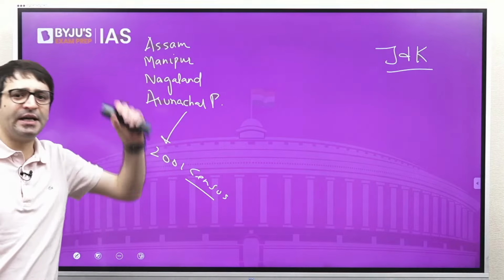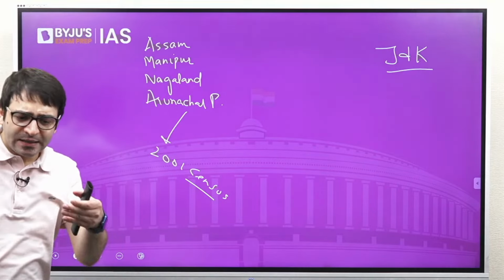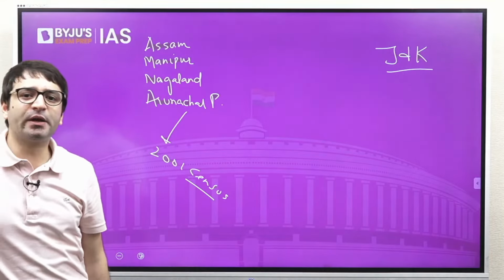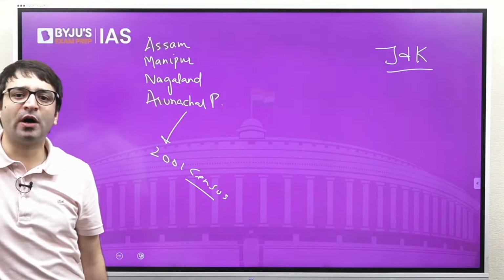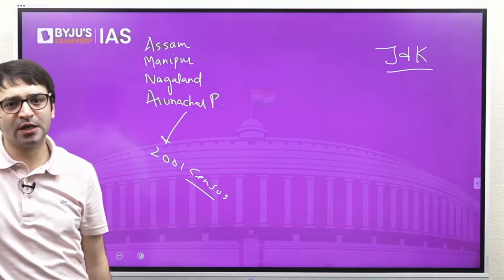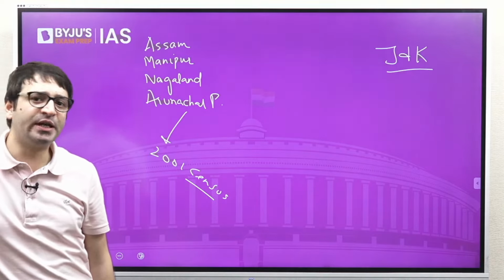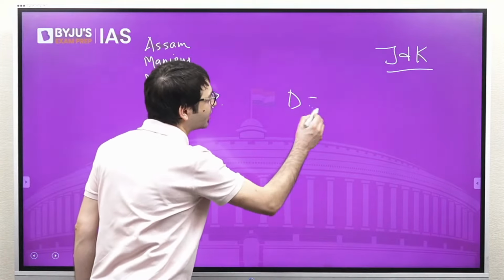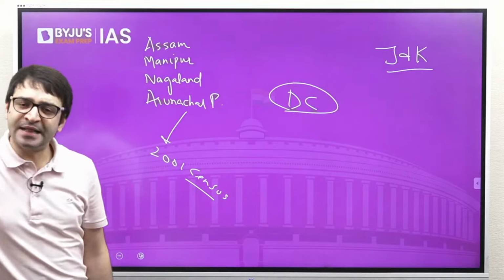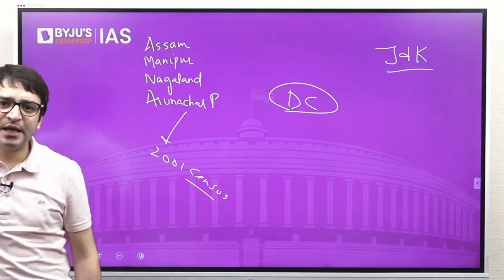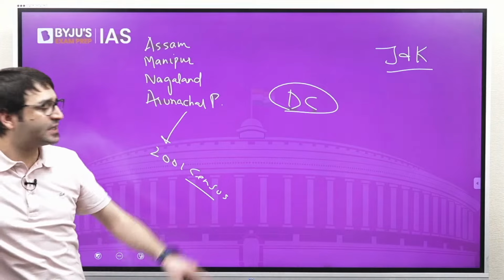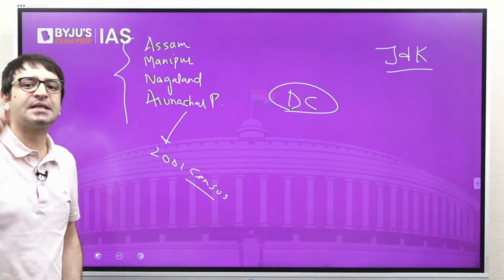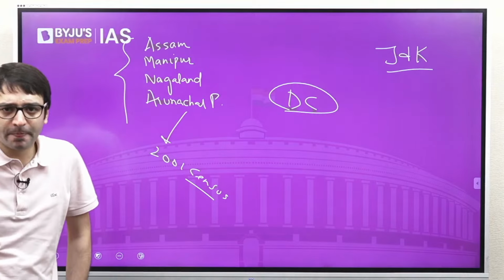And when it was not carried out in Jammu and Kashmir as well, then in 2019, when Jammu and Kashmir was reorganized, the Jammu and Kashmir Reorganization Act also called for an increase in the number of seats in Jammu and Kashmir, for which delimitation was required. And that is why a delimitation commission was set up. This delimitation commission was tasked to conduct the delimitation exercise in Jammu and Kashmir as well as in these 4 states where delimitation was not carried out last time.